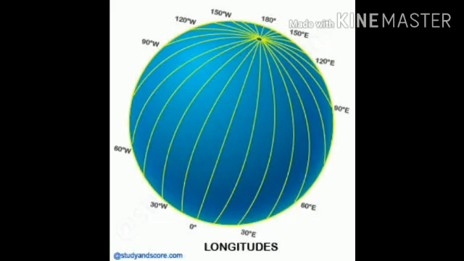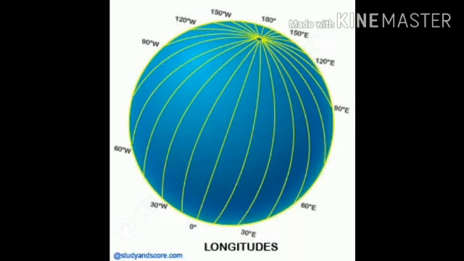For this we can draw a set of lines joining the North Pole and the South Pole. Children, these lines are called meridians or lines of longitude. The meridian which passes through Greenwich was taken as the prime meridian. What do you mean by prime meridian? The meridian which passes through Greenwich was taken as the prime meridian.